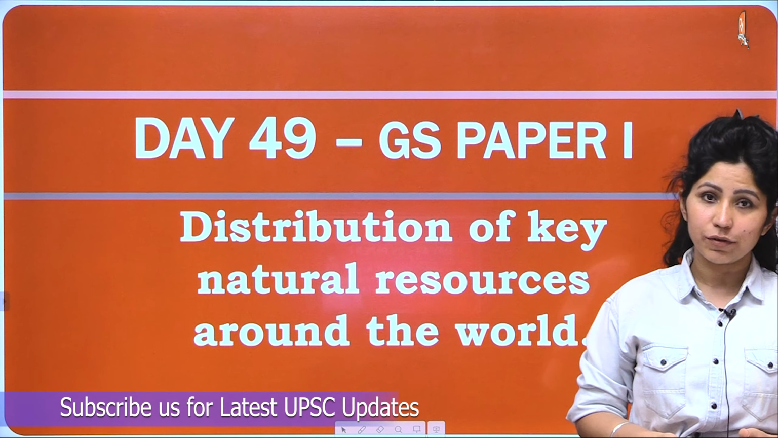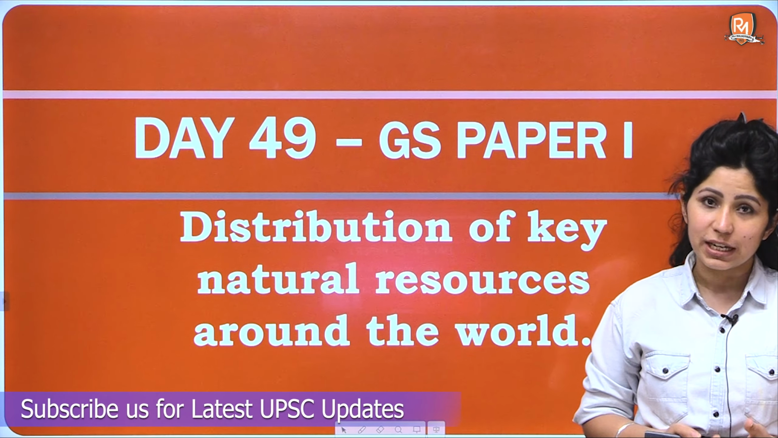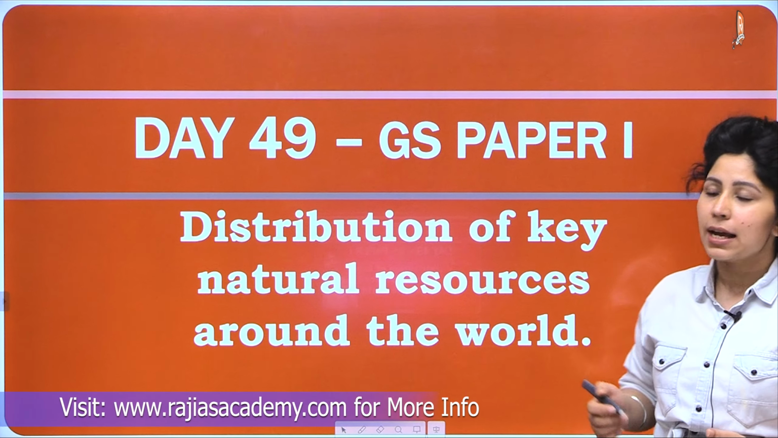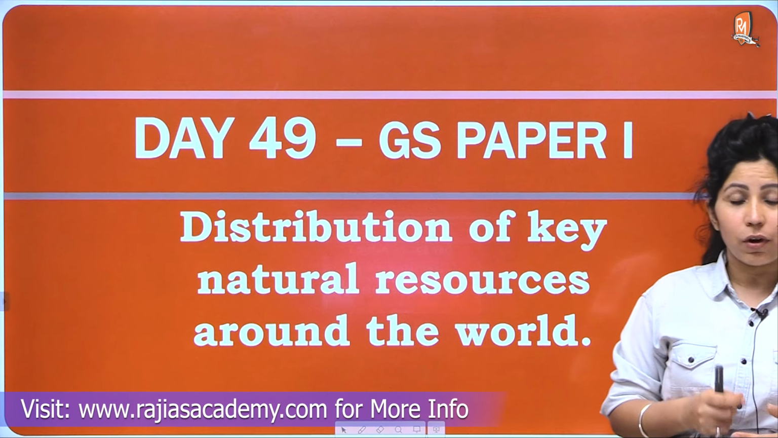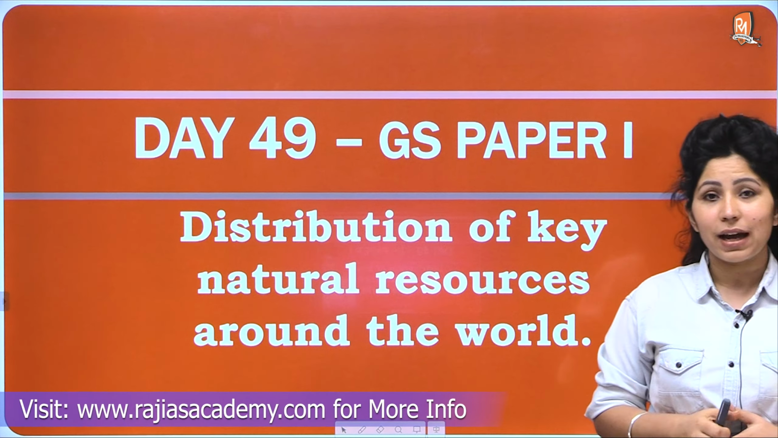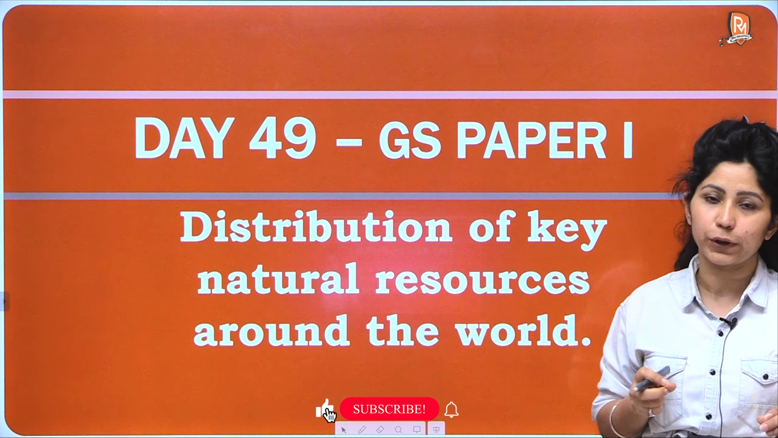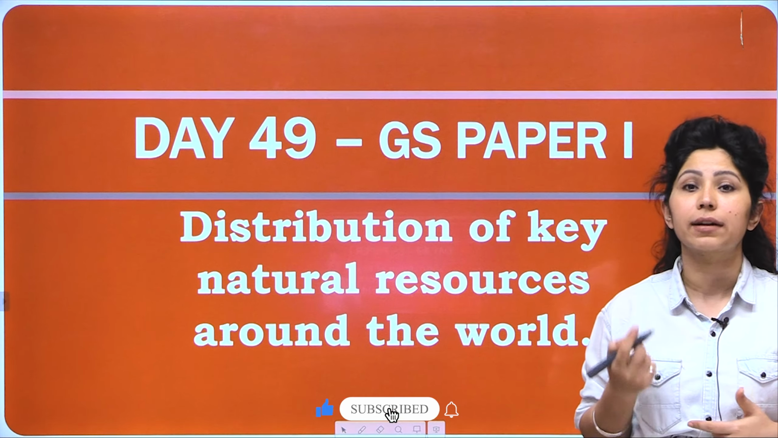Today's day 49 of Seize the Mains and our topic for today is from GS paper 1, distribution of key natural resources around the world. Let's display the question, but before that I request that you keep a pen and a paper handy with you. When you read out the question, pause the video for some time and create a structure for your answer. Just try to recall what all data points you know, what all facts or agencies you know about which you will be inculcating in your answer, and develop a very good structure for your answer before you start writing it.